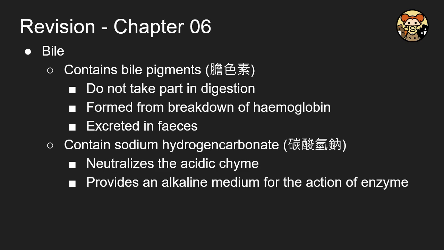And then the bile also contains the bile pigment. Bile pigment by itself is not related to digestion. However, it comes from the breakdown of the hemoglobin, and it is excreted in the feces. And then the bile also contains NaHCO3, which will neutralize the acidic environment produced by the stomach and also provide an alkaline medium for the enzymes to work.